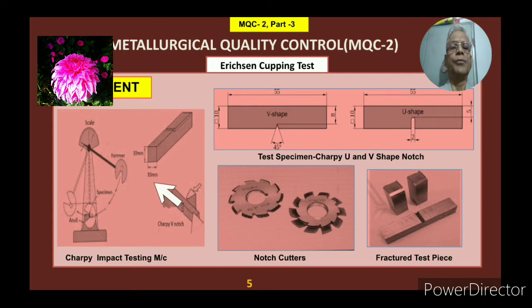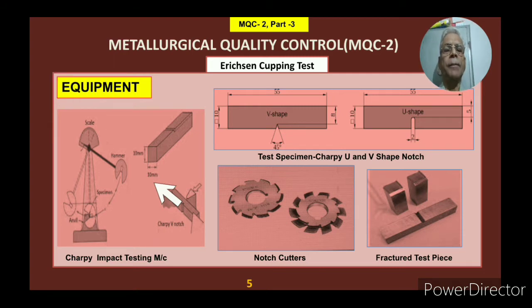What are the equipment used? The main equipment, the Charpy impact tester, is shown here. This is your main equipment and this is the main frame, and attached to this is a pendulum, where at the end a weight of definite mass is attached, and at the top there is a scale for measuring the impact value directly. The upper scale is for the Charpy test, and the lower one is for the Izod impact test. So this particular scale is used for both the Charpy as well as the Izod impact test.